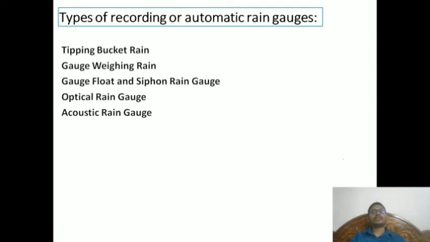So, types of recording or automatic rain gauges. As I mentioned, there are a total of 5, and there can be more also: tipping bucket gauge, weighing gauge, float or siphon gauge, optical rain gauge, and acoustic rain gauges.